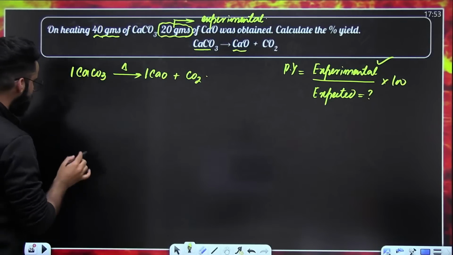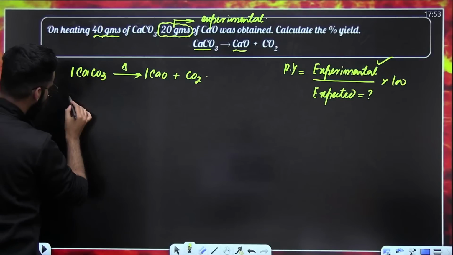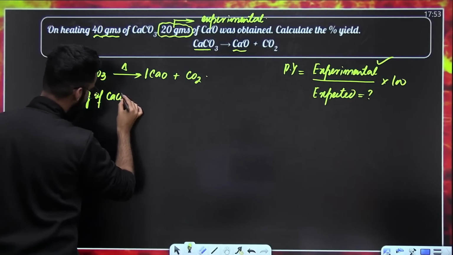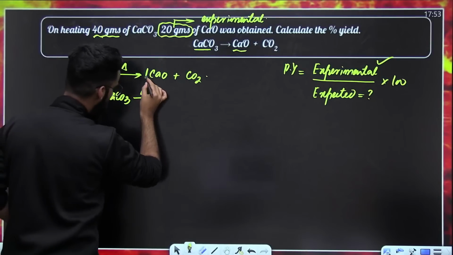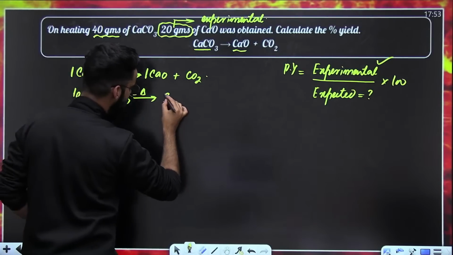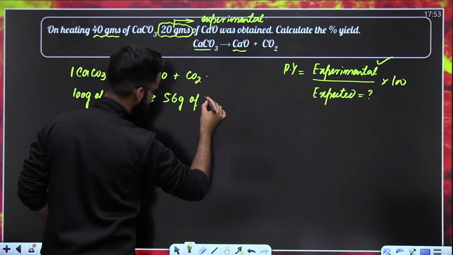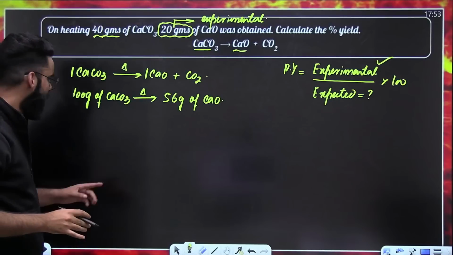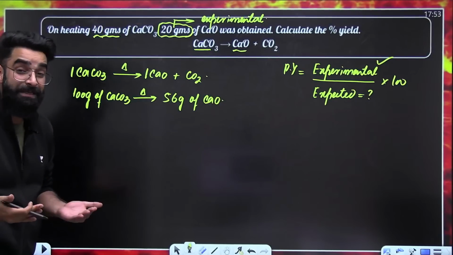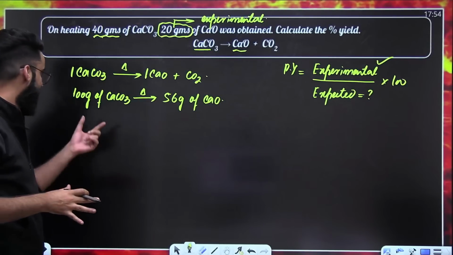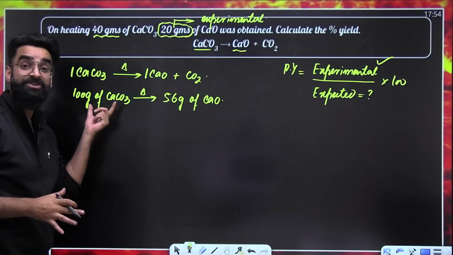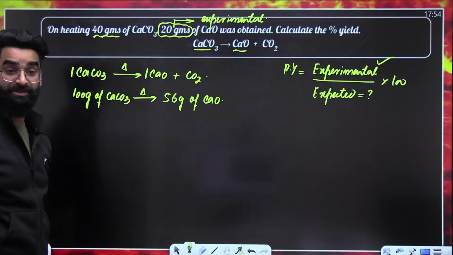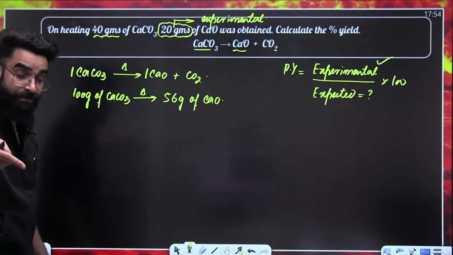Now understand. What is the mass of 1 mole of calcium carbonate? Its molar mass, that's 100 grams. 100 grams of calcium carbonate upon heating. What is the mass of 1 mole of calcium oxide? 56 grams. So from the stoichiometry, I'm getting the idea that 100 grams of calcium carbonate upon heating should produce 56 grams of calcium oxide.